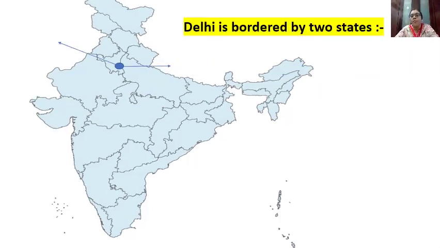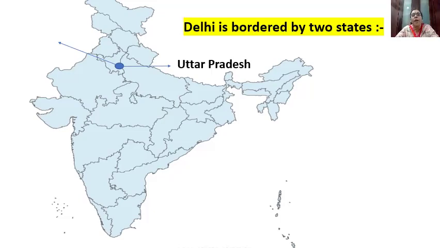Now just now we have learned Delhi is bordered by two states. Which are the two states, children? From the east it is bordered by Uttar Pradesh. From the east it is bordered by only one state, that is Uttar Pradesh.